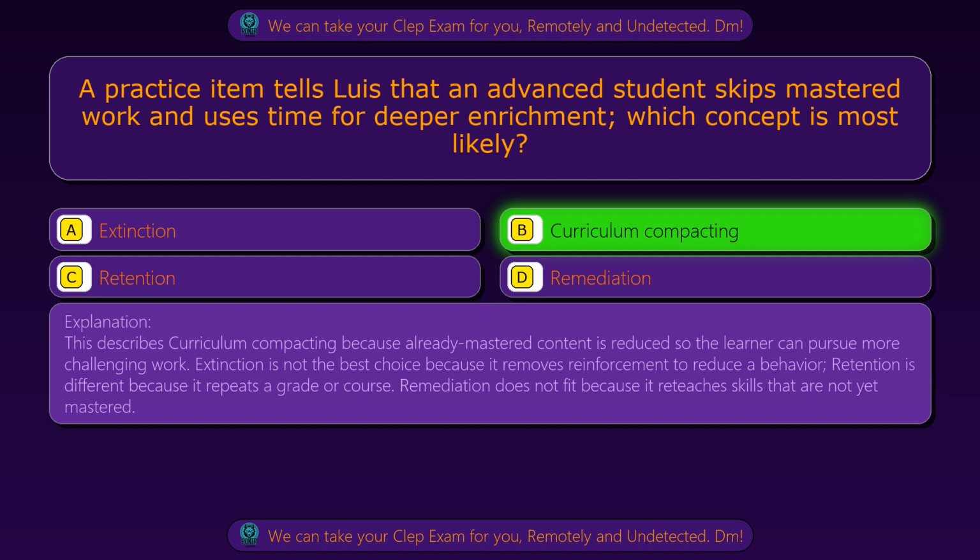Extinction is not the best choice because it removes reinforcement to reduce a behavior. Retention is different because it repeats a grade or course. Remediation does not fit because it redirects skills that are not yet mastered.